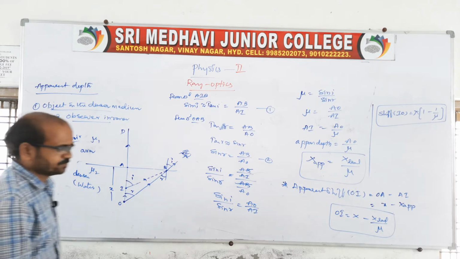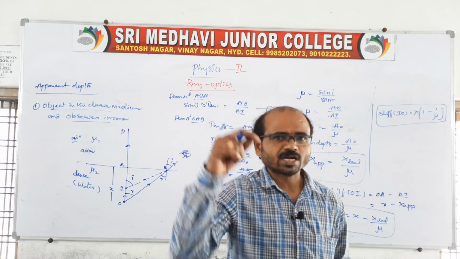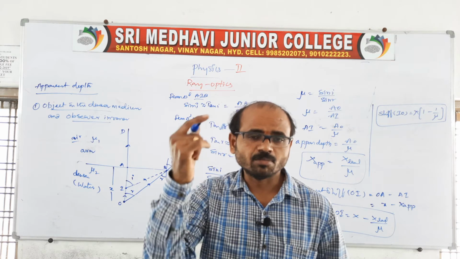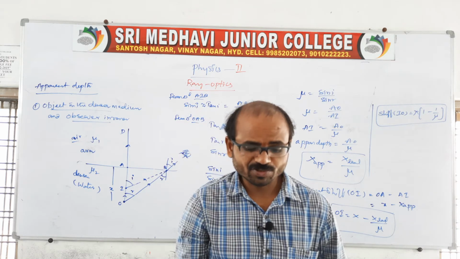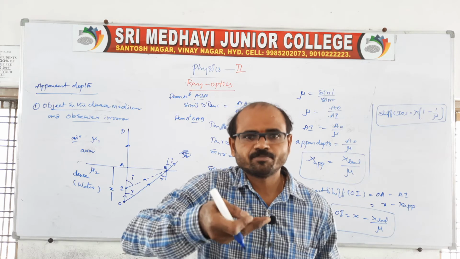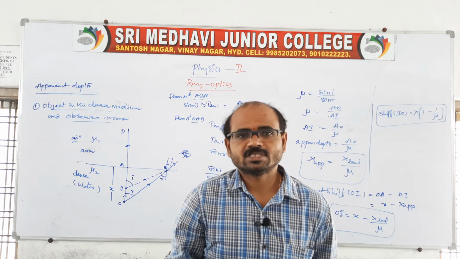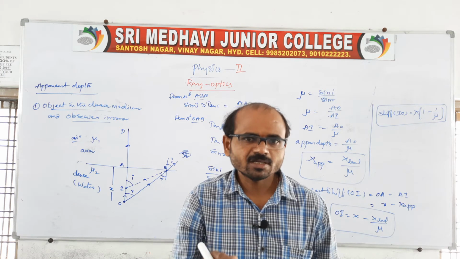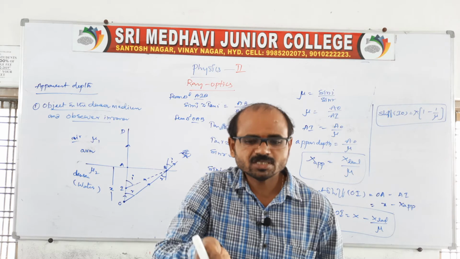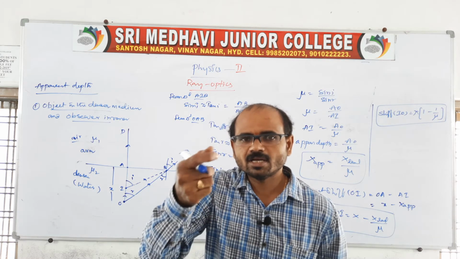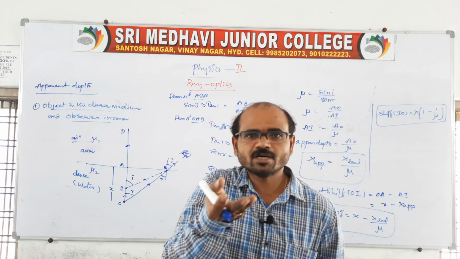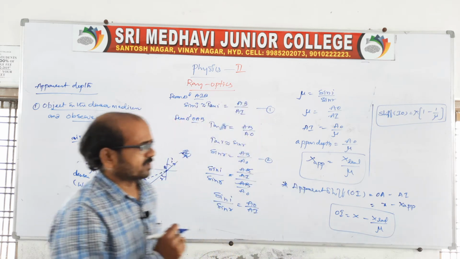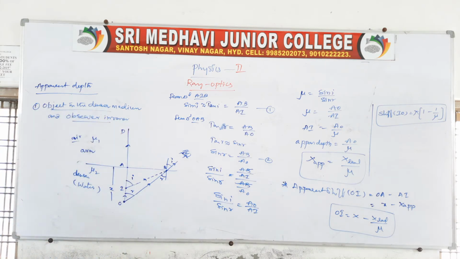And I'll tell you one more thing. Suppose the bird is above the water surface, and the bird is observing the fish inside the water. The image looks like it is up; that we can call the shift. Because of the shift, the rays seem to come from somewhere up, so the bird estimates wrongly, because the image is shifted up. Then it cannot catch the fish. That is very important related to apparent depth as well as apparent shift.